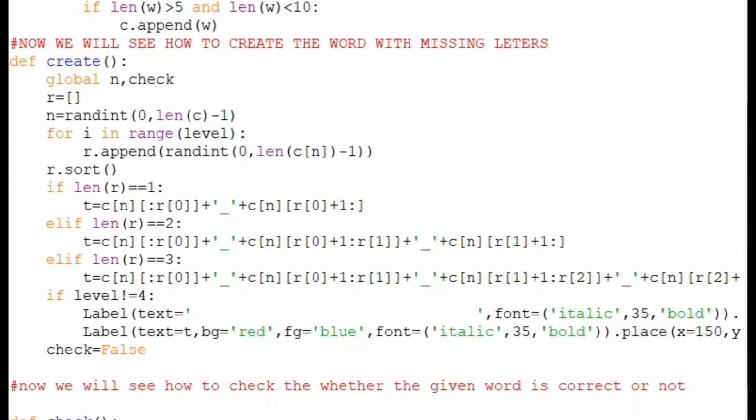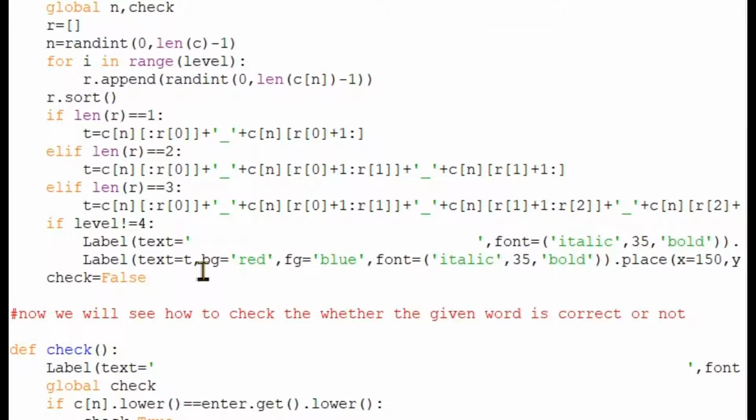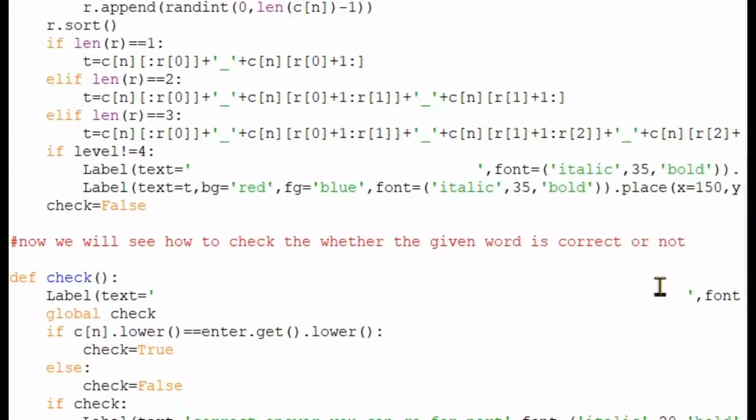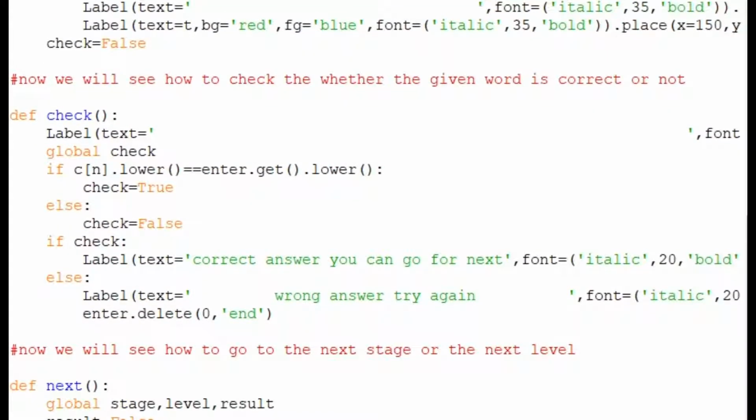Okay, and now if the level is not equal to 4, it will show like that. If the level is 4, it will keep the ending. In the next part we will see that. And now here we need to check whether the value we gave as input in the entry is correct or not.